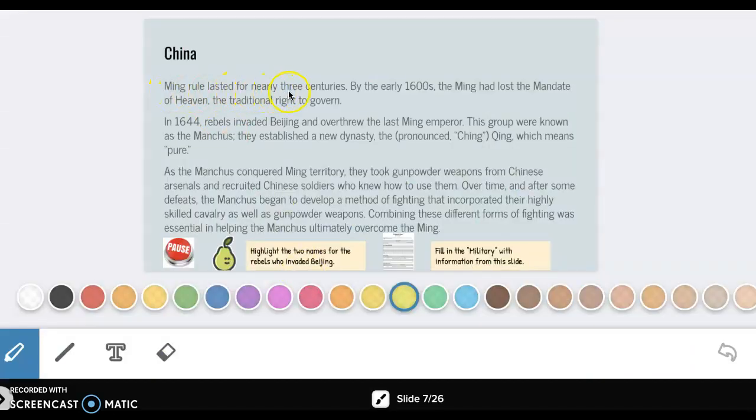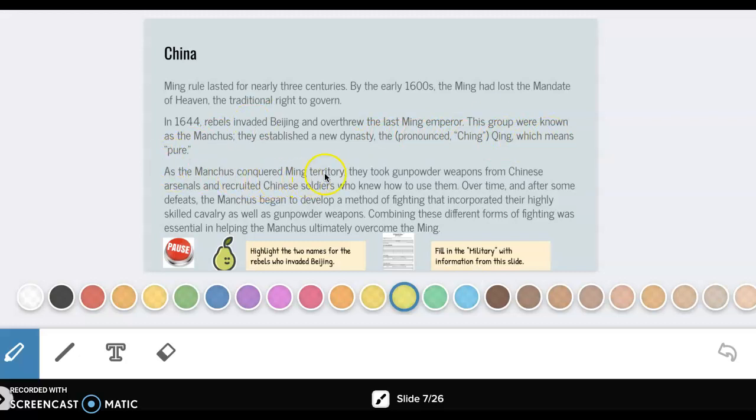Ming rule lasted for nearly 3 centuries. By the early 1600s, the Ming had lost the mandate of heaven, or the traditional right to govern. We learned about this in our last unit. In 1644, rebels invaded Beijing and overthrew the last Ming emperor. This group were known as the Manchus. They established a new dynasty, pronounced Qing, which means pure.